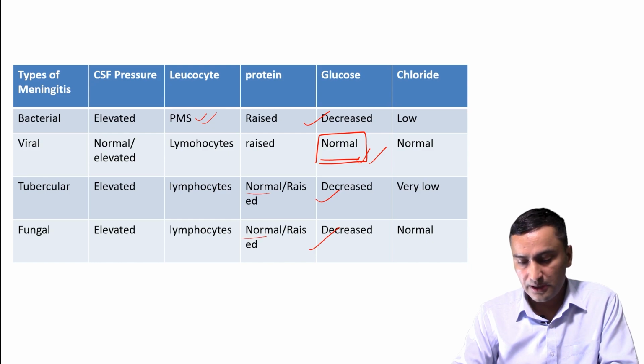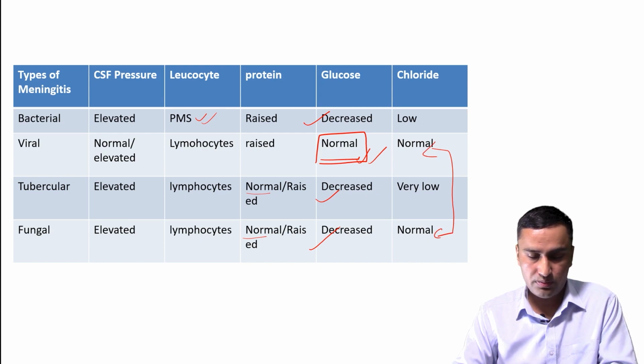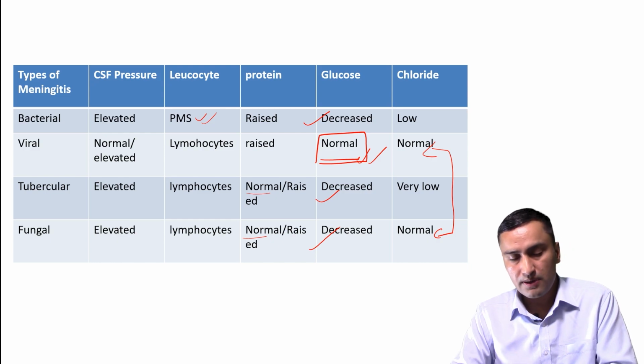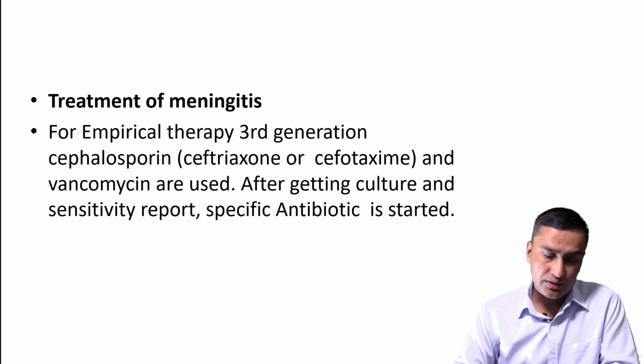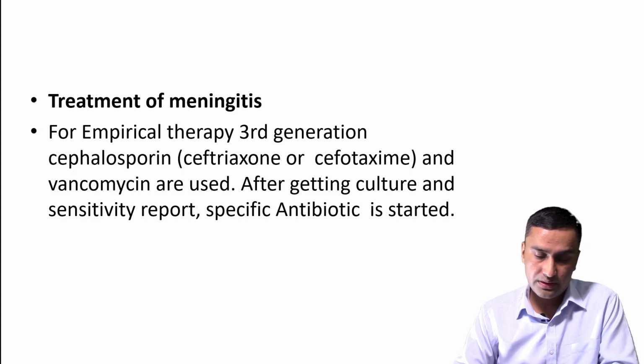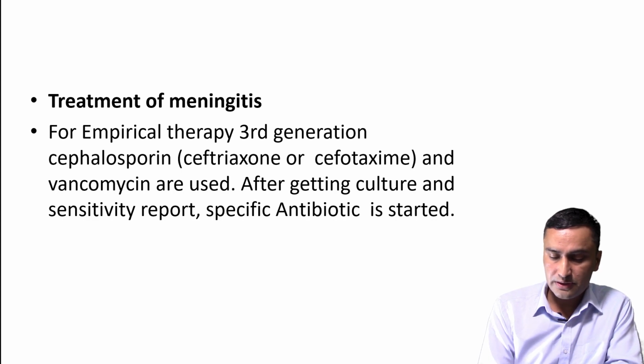Glucose I already talked about. And chloride is normal in viral and fungal meningitis, but it is low in bacterial and tubercular meningitis.